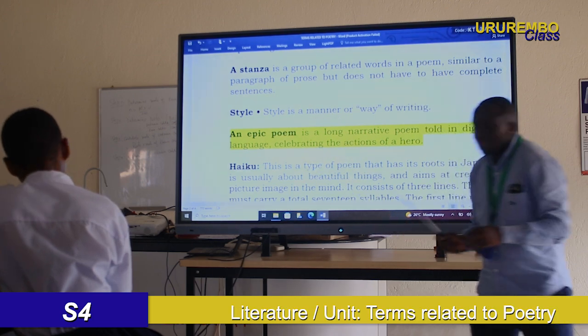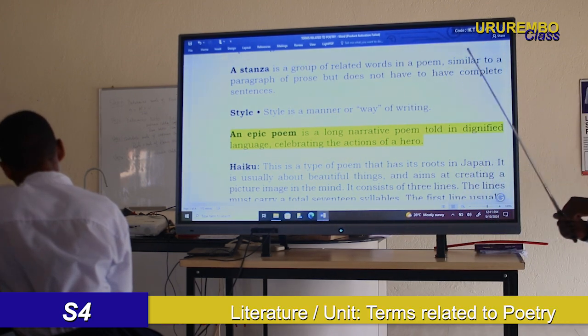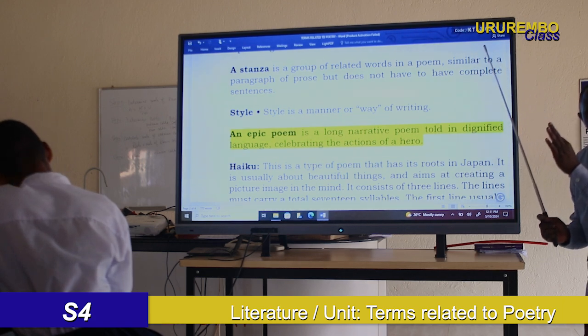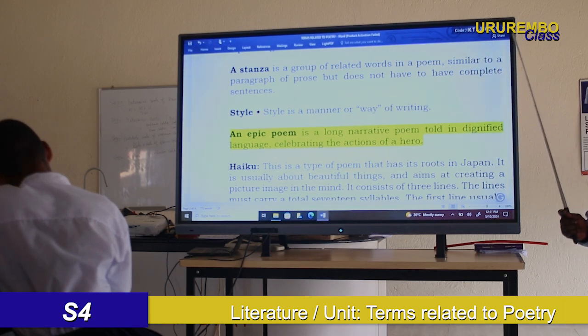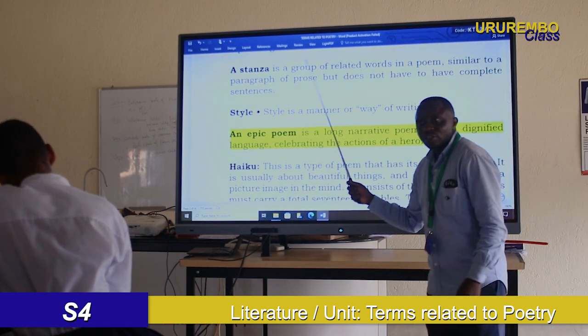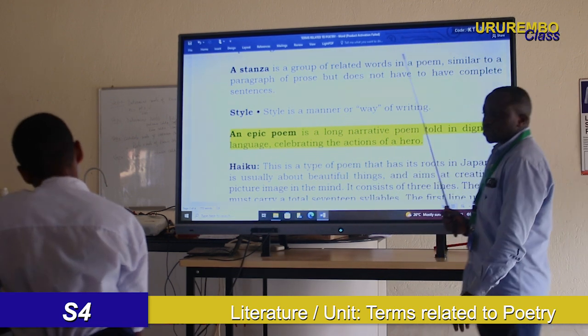Maybe at the end of this lesson we are going to see the kinds of stanzas, because we have so many kinds of stanzas. But first of all, you have to know what is the meaning of stanza. Okay?